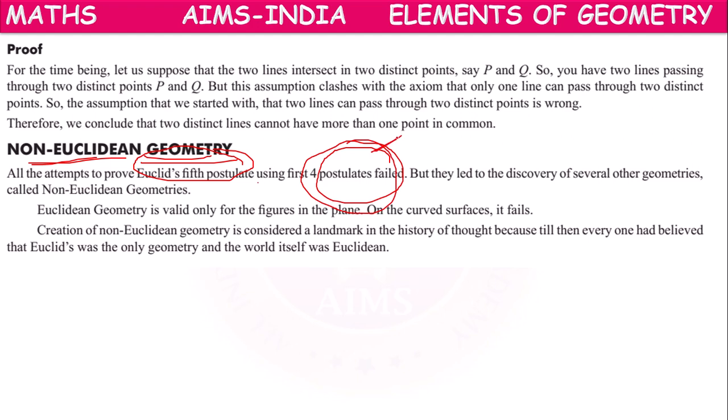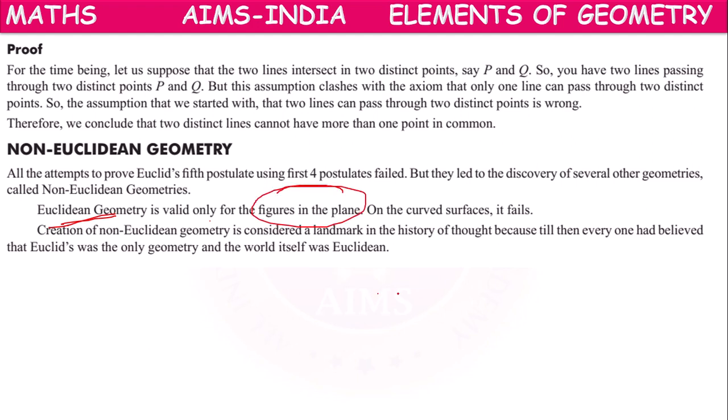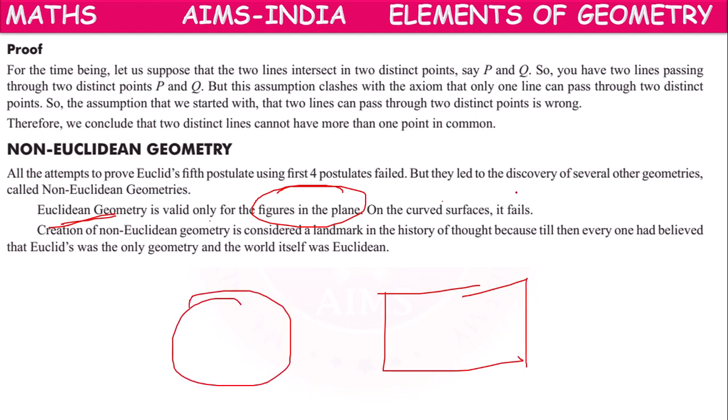But though we were not able to prove the fifth postulate with the help of the first four, it led to the discovery of several other geometries proposed by other mathematicians, called non-Euclidean geometries. Euclidean geometry is valid only for plane figures, but for curved surfaces it fails.